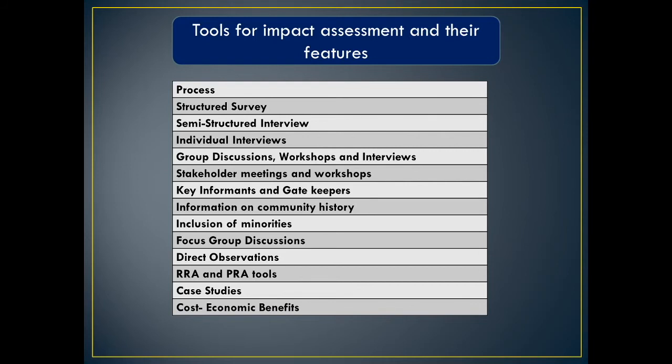So you need to identify the persons who are going to be friendlier in interaction, the most influential persons, because by interacting with them you would be able to interact with the whole community. So you need to identify those, approach them, and then go on with their interviews. Let us now talk about information on community history.